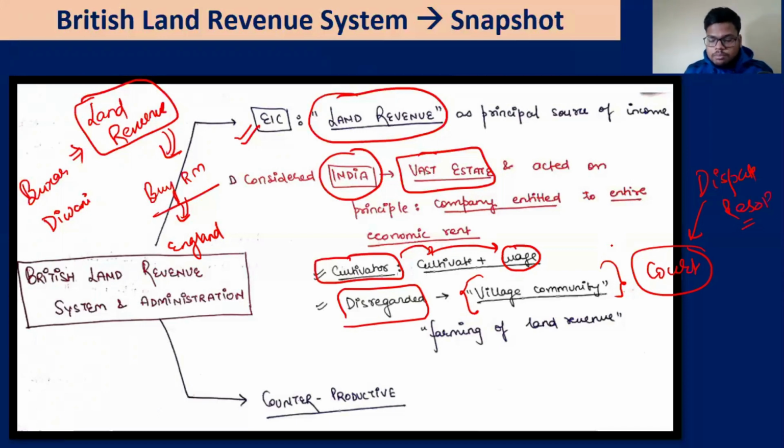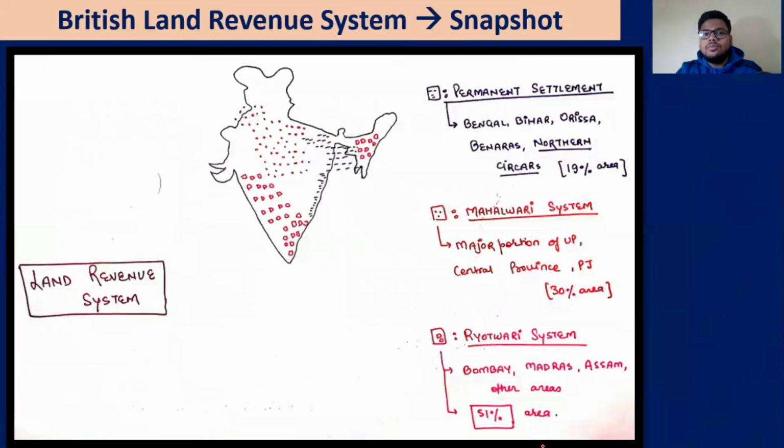Why? Though they got a lot of profits out of it, in the long run, the land from which they were extracting this land revenue did not see any improvement in productivity. The productivity of that particular land was compromised. Secondly, productivity went down, and they faced a lot of revolts from the side of the people, which we'll look at in theme 3. Chalo. Now let us see the kind of land revenue systems.